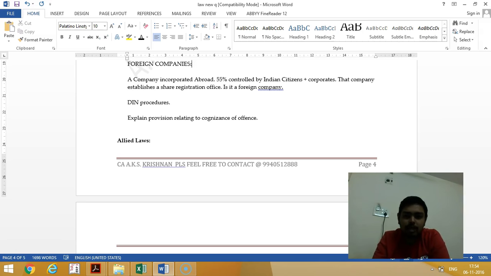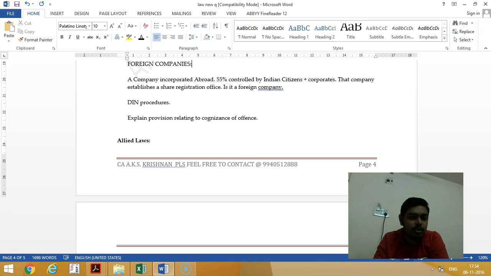But whether it is a foreign company or not, first we should see: the company established a share registration office in India. So a company incorporated abroad and having a place of business. A share registration office is a place of business in India. So it is a foreign company. But since control is in India, the entire Act becomes applicable. So as per section 379, this entire Act is applicable to this foreign company.